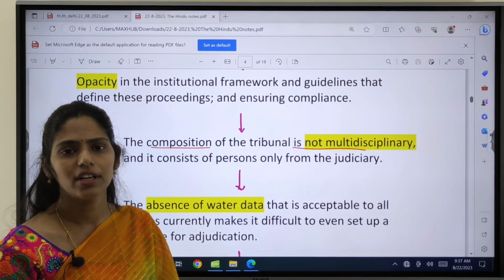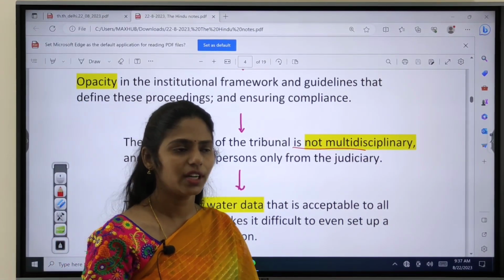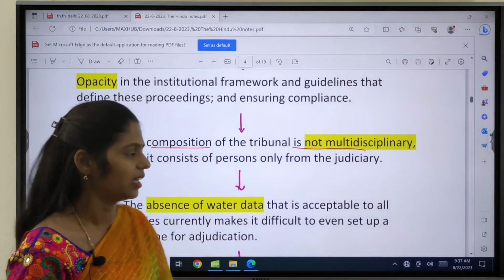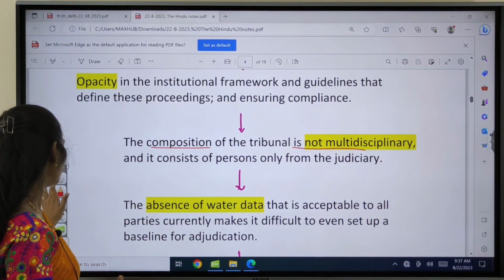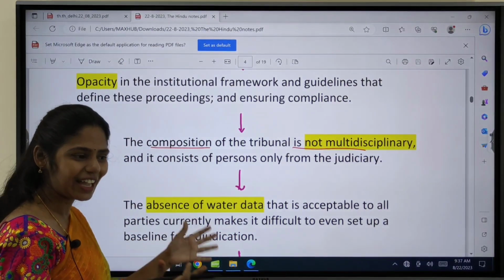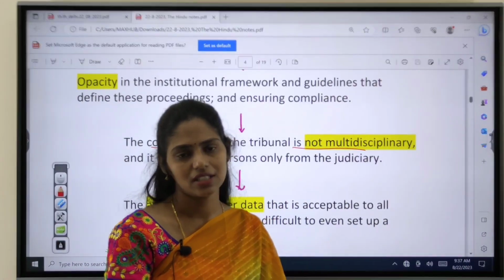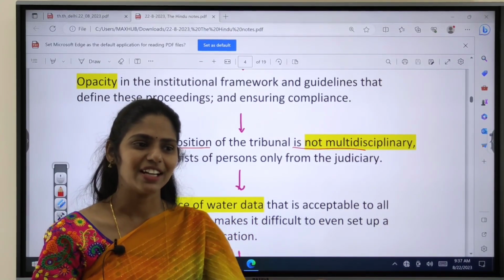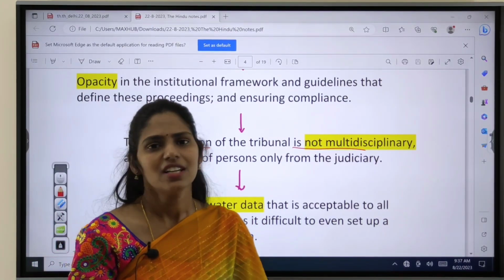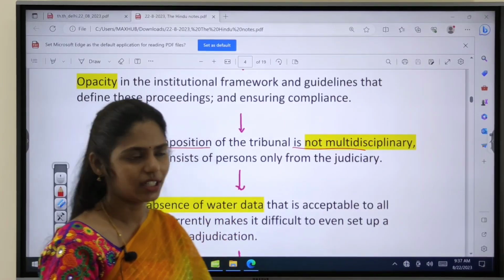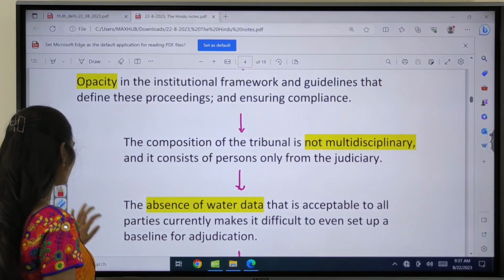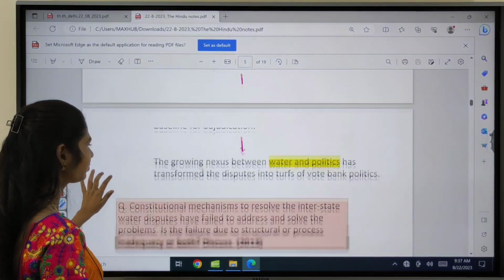So there is no accurate measurement of data regarding water availability. This is also an issue, because the time framework given to the tribunal to give the award is around 3 years. Within these 3 years, if there is one El Nino and one La Nina, we do not have proper water data. So these are some problems seen here.